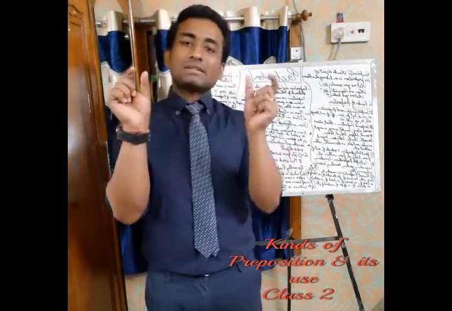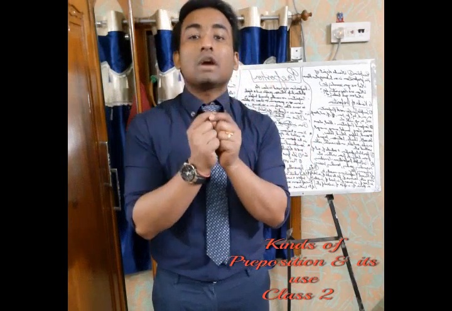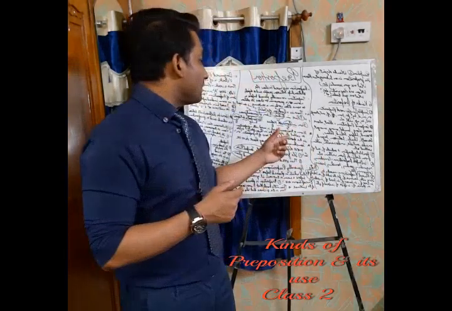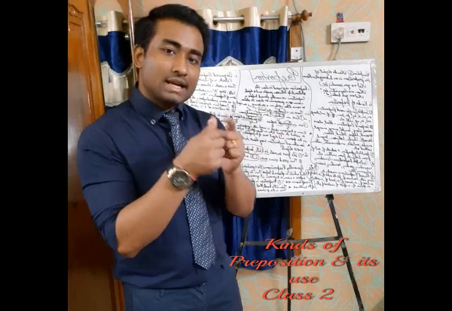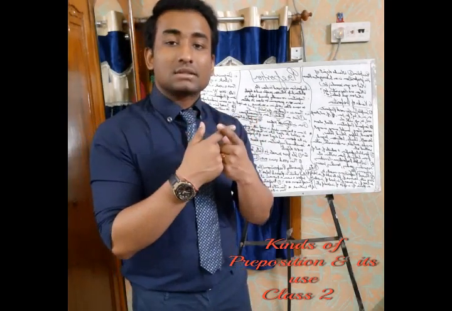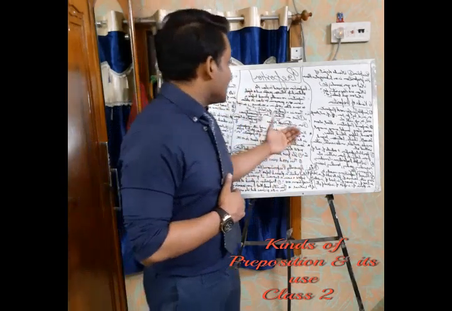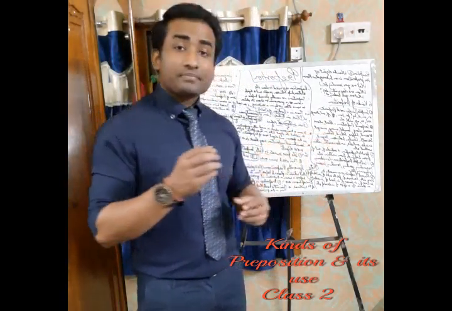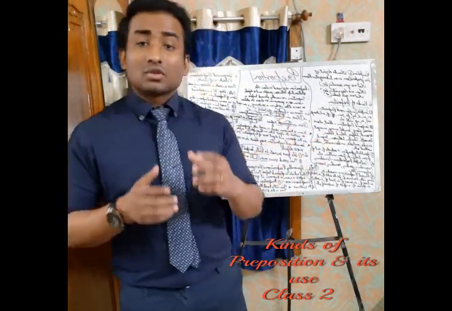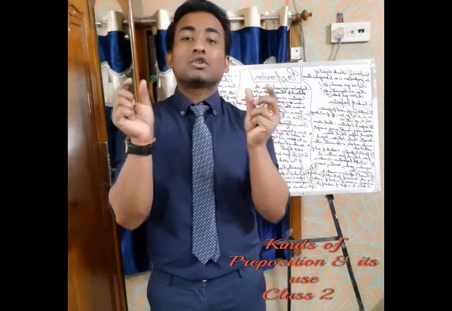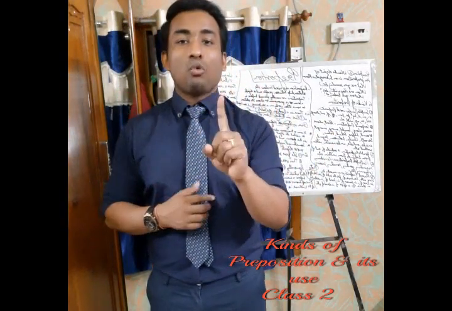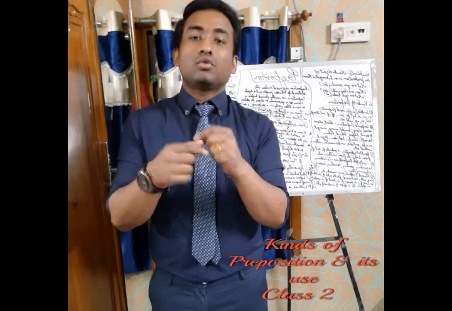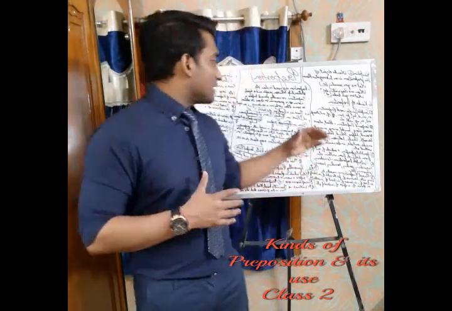Like with plus out, both together we have joined and made it without. With plus in, we have joined and made it within. Then out plus side, we have joined and made a one word preposition, that is outside. Inside, then in this way beyond, between, before, around, so a plus round. In this way, two words are joined together to form one word preposition, that is called compound preposition. But let us see how to use it.